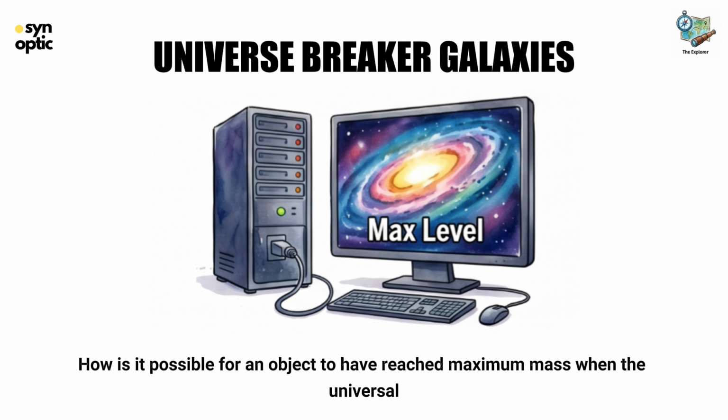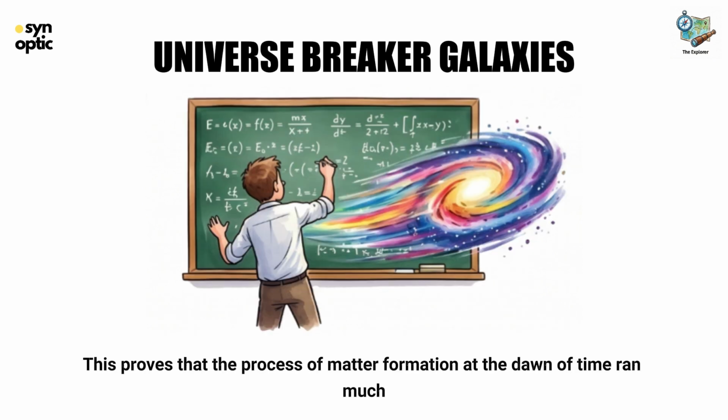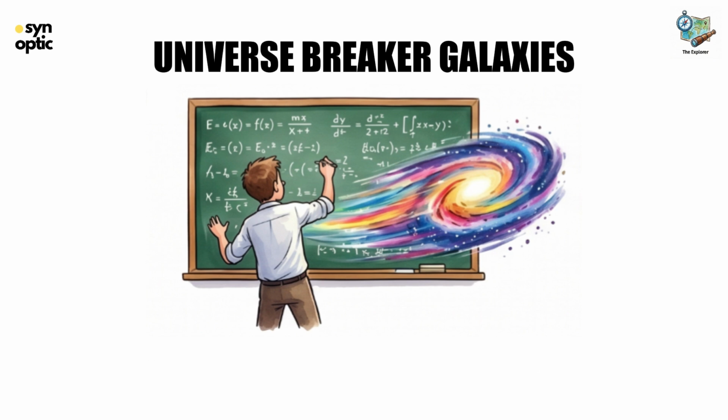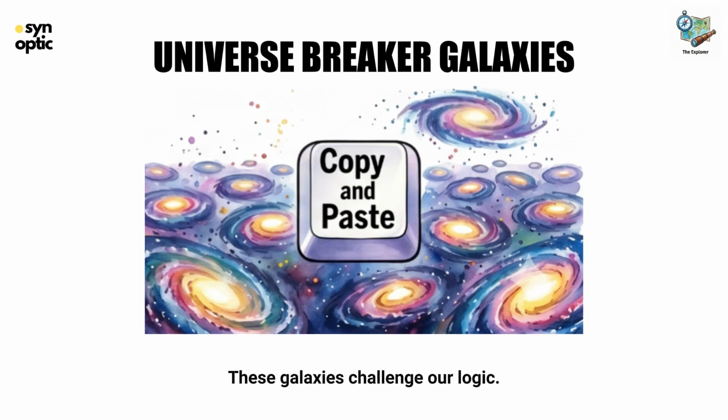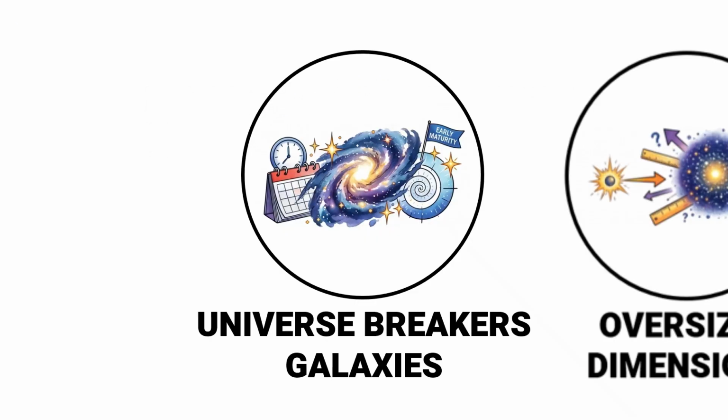How is it possible for an object to have reached maximum mass when the universal server had just been turned on? This proves that the process of matter formation at the dawn of time ran much faster than what our current mathematics can explain. These galaxies challenge our logic. Did we miscalculate the age of the universe, or does the universe have a way to copy-paste matter on a massive scale at the beginning of time?